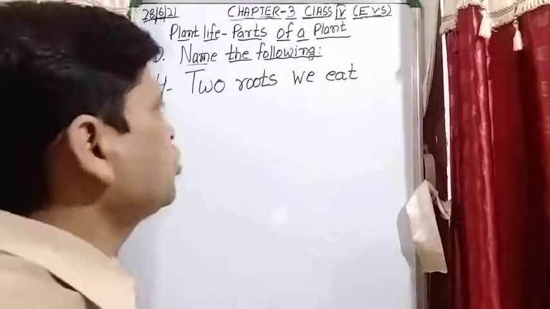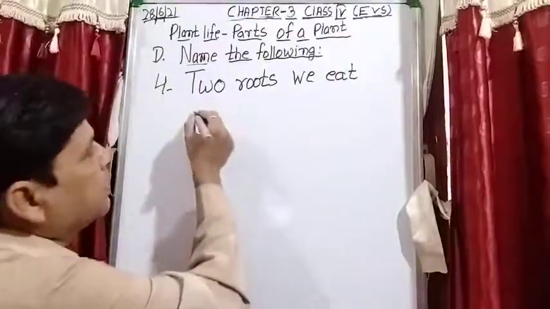The two roots we eat are carrot and radish.